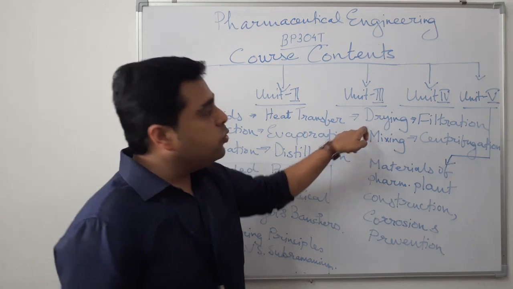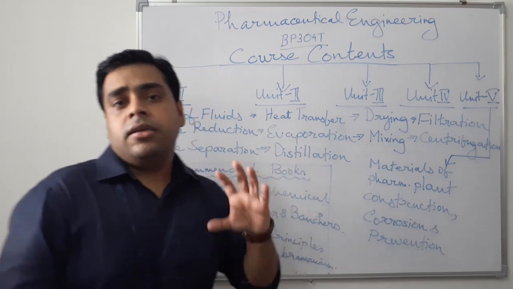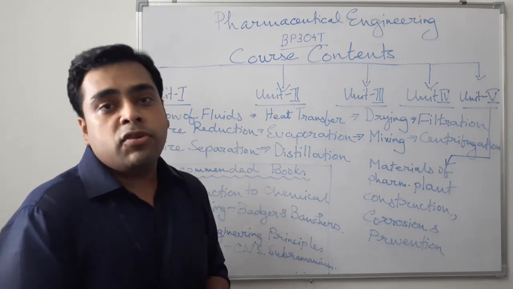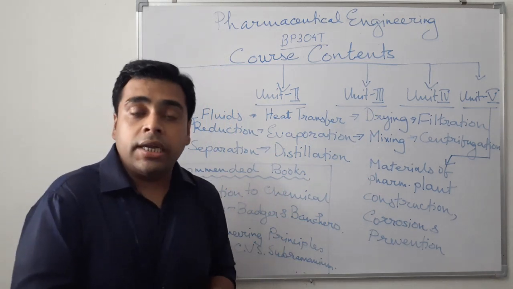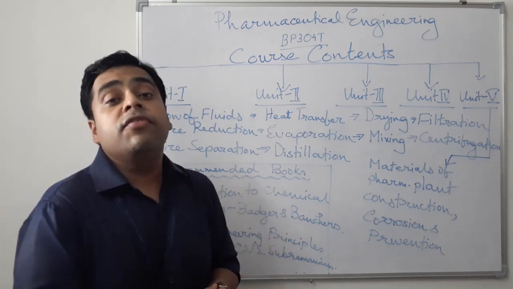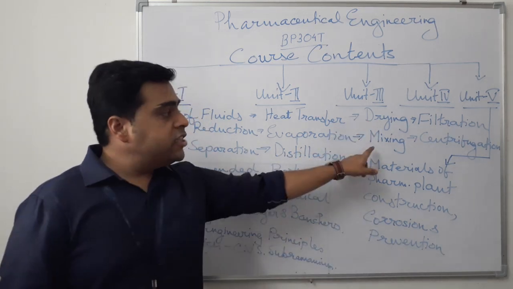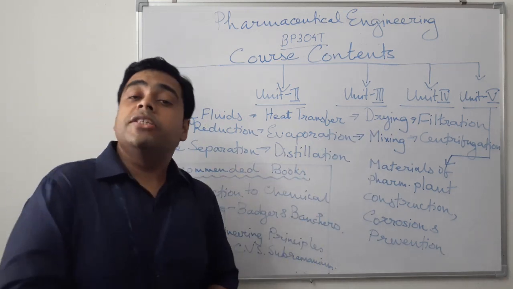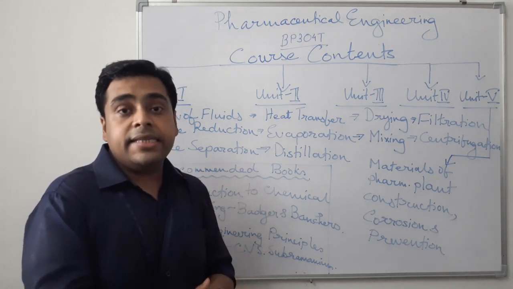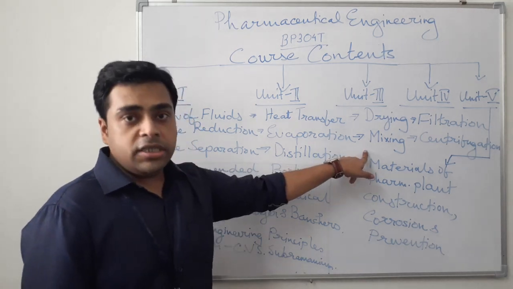In Unit 3, we have 2 basic units: drying and mixing. Drying is a very basic unit operation which is routinely followed in the manufacturing of different types of pharmaceuticals, because the presence of moisture can inhibit the quality of different pharmaceuticals. So drying is an important technique which has to be routinely followed. Next we have mixing, another important one. It comprises blending or rigorous mixing, mixing of solids, mixing of gases, mixing of semi-solids and different types of liquids also. So it is a very important chapter.